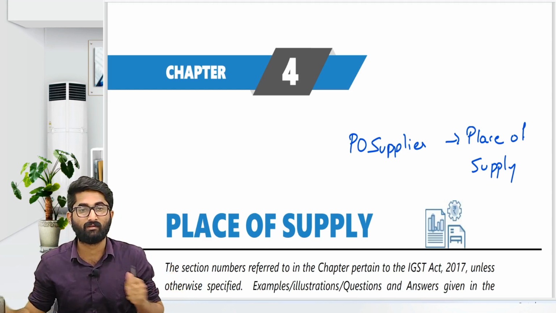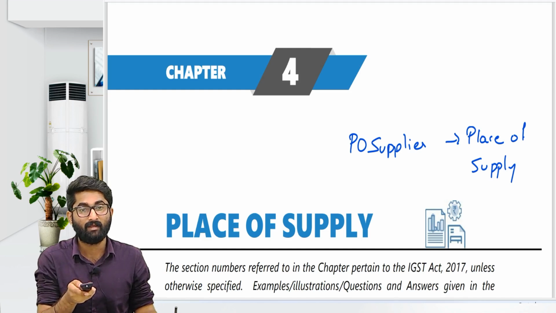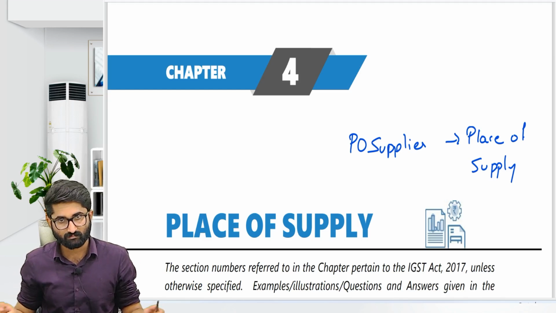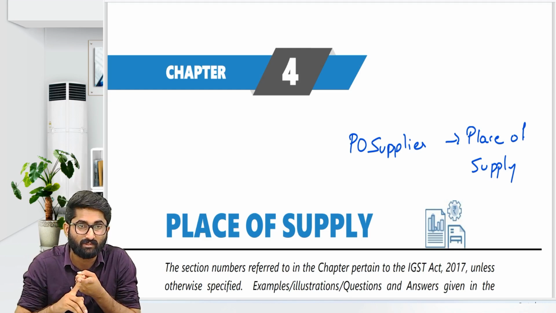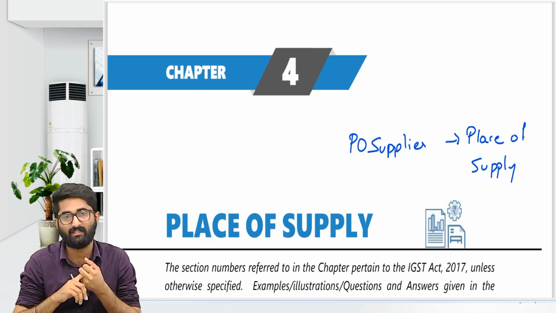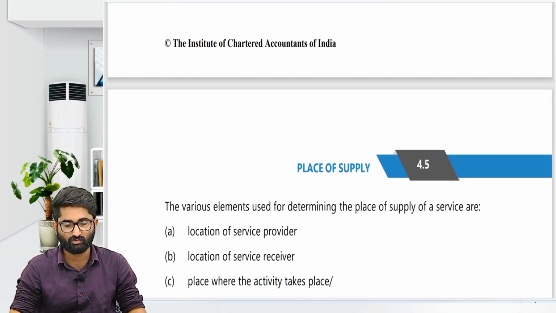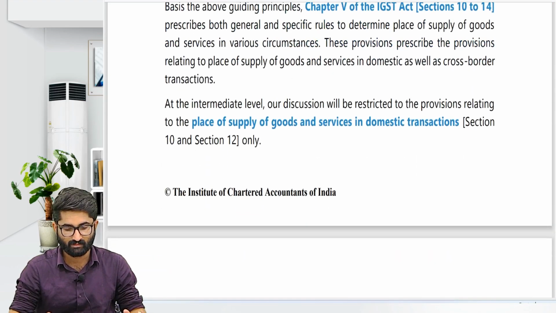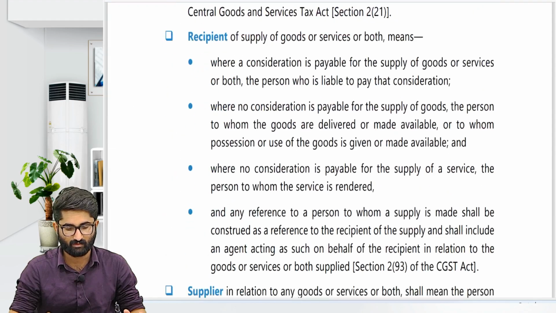So what we can conclude here: place of supply plays an important part. Place of supply plays an important part to know whether CGST, SGST is applicable, CGST, UTGST is applicable, or IGST is applicable. For that purpose, we need to know the place of supply. I won't go through all these points here, not so important for revision purposes. Relevant definitions also we discussed, that also we know.